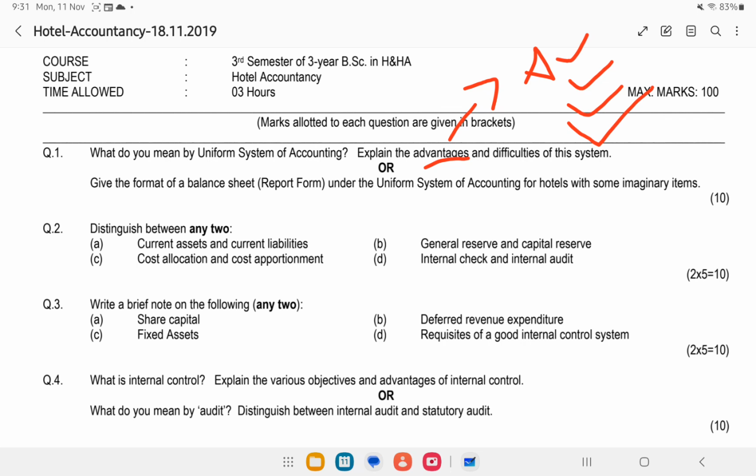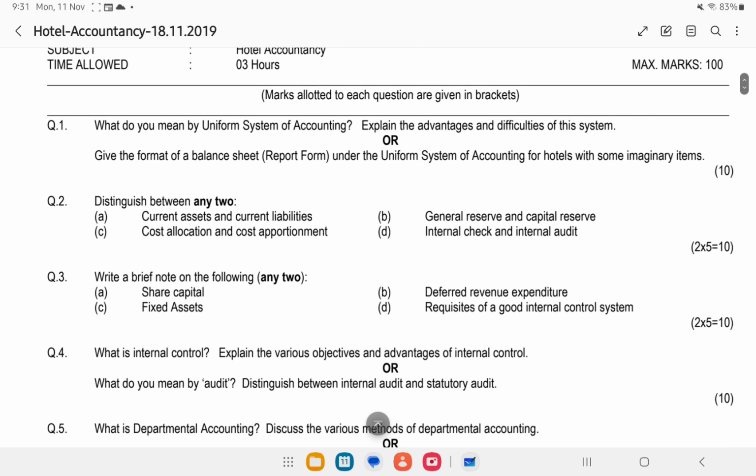When we are preparing a normal account, there are many things that we take into consideration, but when we are preparing it under the uniform system of accounting, the matters related to the hotel are given more concern. Similarly, there are many such things.